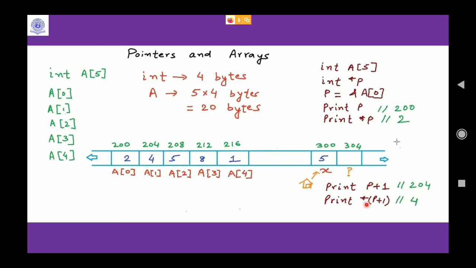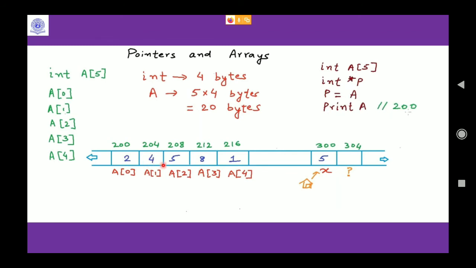Now if I try to print star of p plus 1, this time I will get 4. Why? Because arrays are stored in contiguous memory locations. So this time I will know who is residing in my neighborhood. This is like an apartment.